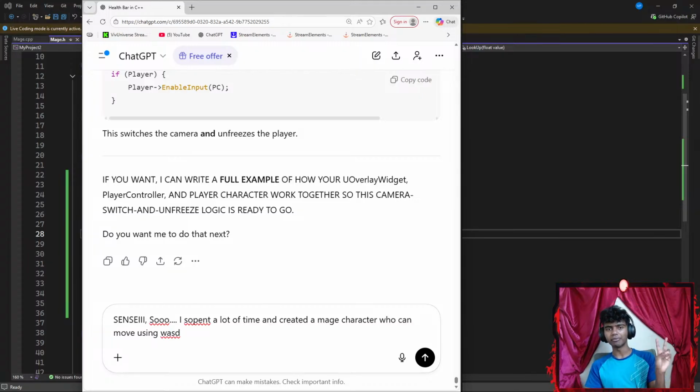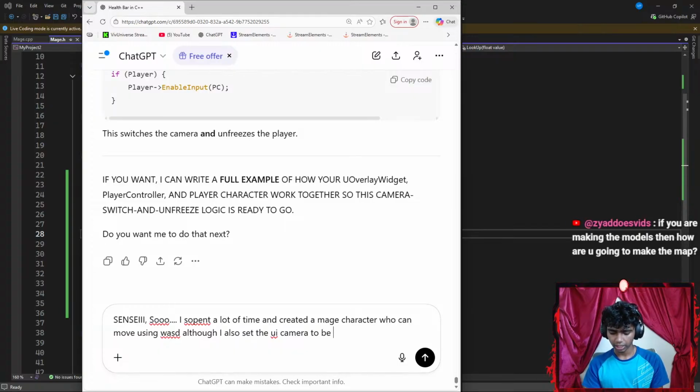And guys, when I say a lot of time, it didn't take me that long. Although I also set the UI camera to be in the correct position.